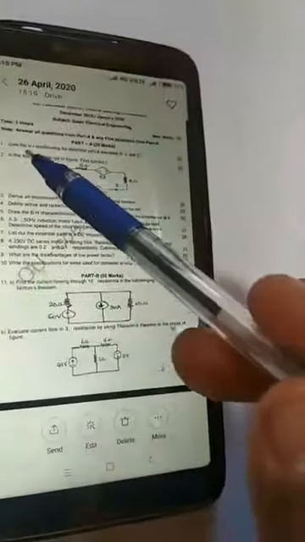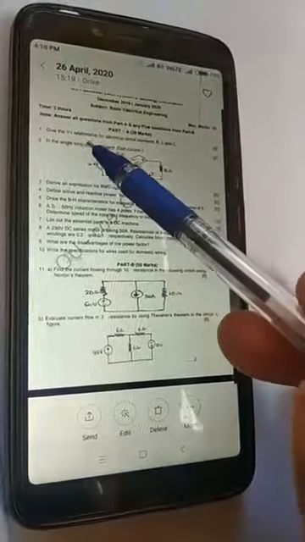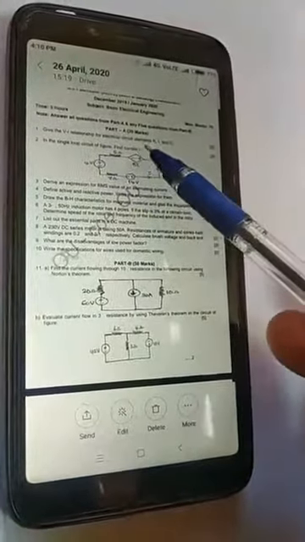Okay. So first, what is the first question? Give the VI relationship for the electrical circuit elements R, L, C. So he has asked you to give the relations for electrical parameters. Basic elements of an electrical network are the basic parameters R, L and C only. So we have to write the VI characteristics for this.